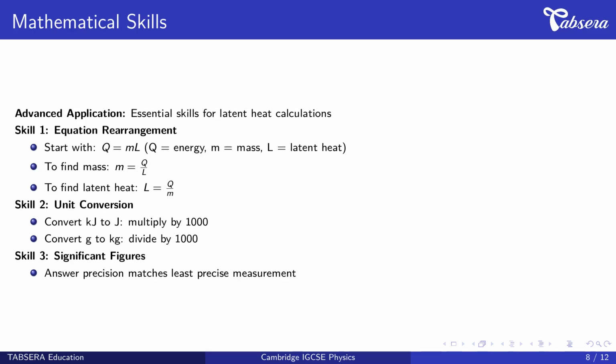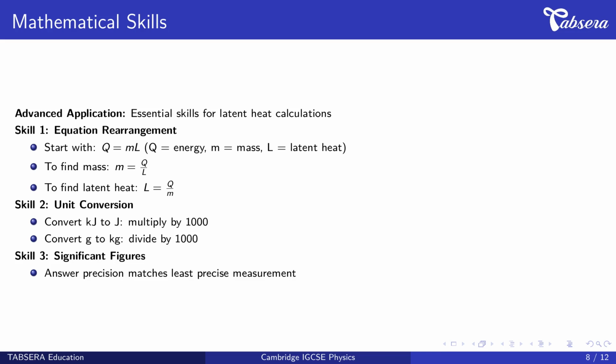L, where Q is energy in joules, m is mass in kilograms, and L is latent heat in joules per kilogram. To find mass, we divide both sides by L, giving m equals Q divided by L. To find latent heat, we divide both sides by m, giving L equals Q divided by m.